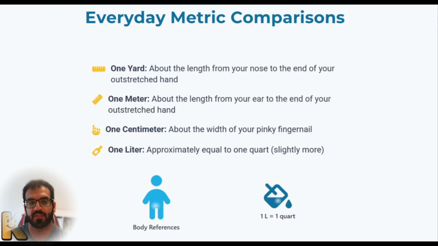When we do have a comparison, I gave you some examples. For example, the yard is about the English system. We are talking about the length from, for example, the nose to the end of your outstretched hand, and 1 meter is about the length from your ear to the end of your outstretched hand. 1 centimeter, again, is about the fingernail, and the 1 liter is something you use much of the time.